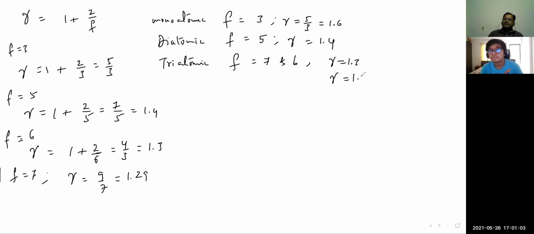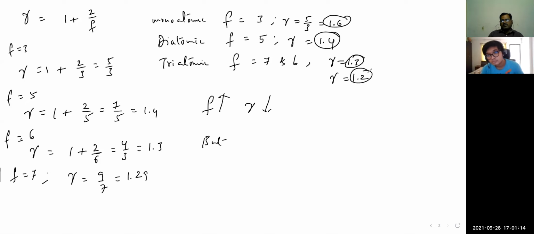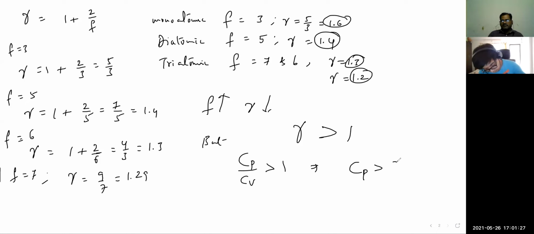Fine. As the degrees of freedom increase, the gamma value decreases. But the point to be noted is that here it is 1.6, 1.4, 1.3, 1.2. The gamma value is always greater than 1, which means Cp/Cv is greater than 1. That means Cp is always greater than Cv. You can conclude this point. Okay.